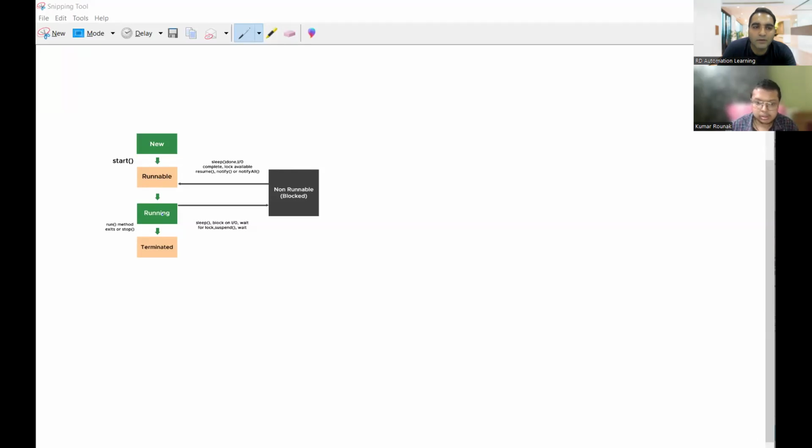Then you will have the running state, and then you will have terminated. So here you will have different methods: one is start, one is the run method, and one is stop. So all these are the states in a thread. You might get a question related to the thread life cycle, so you can explain about these particular things.